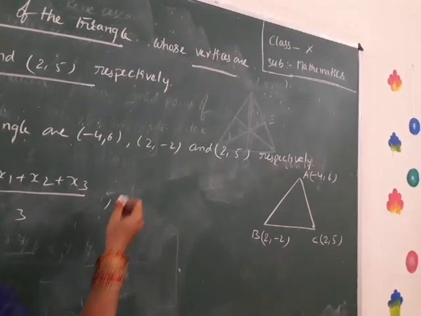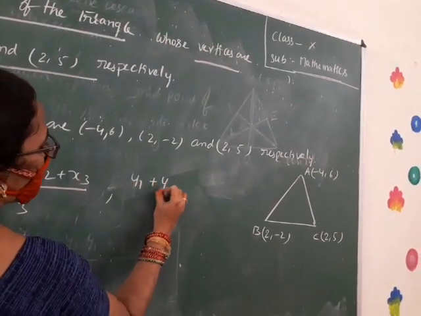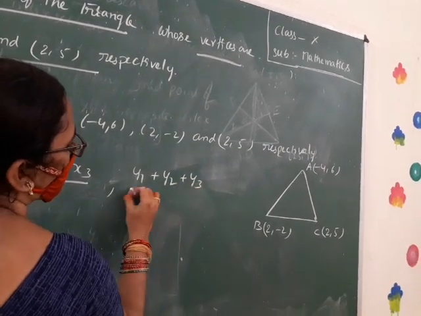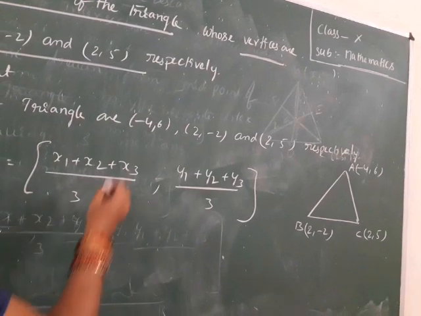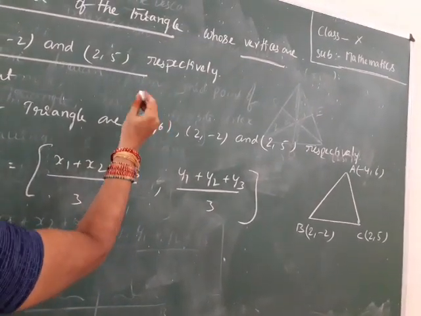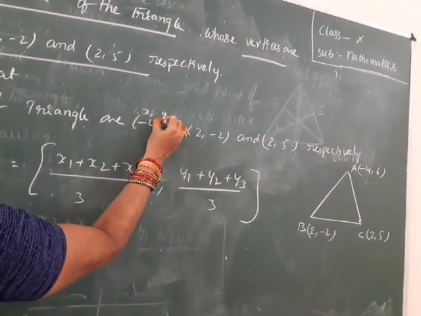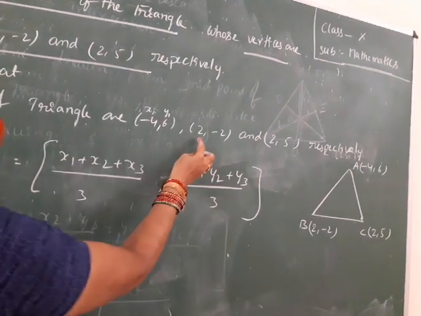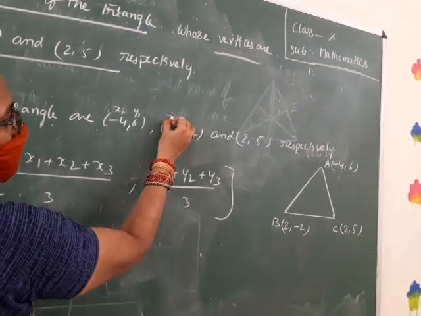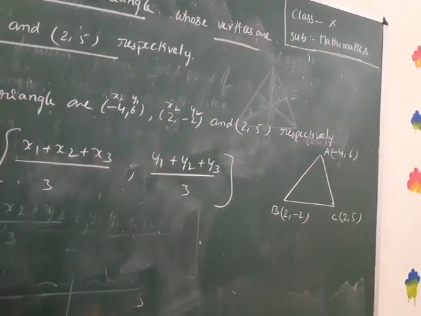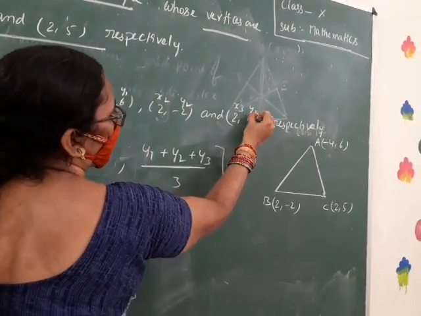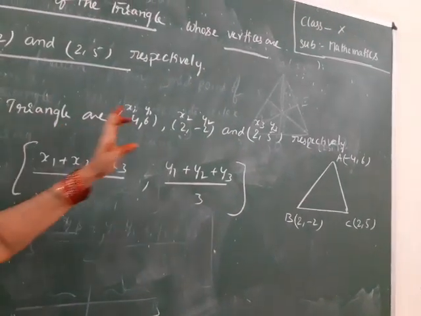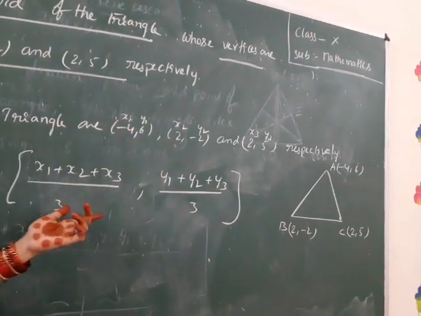And y1 plus y2 plus y3 by 3. So, this is the first vertex, its ordinates are x1, y1. This is the second vertex, ordinates are x2, y2. This is the third one, x3, y3.